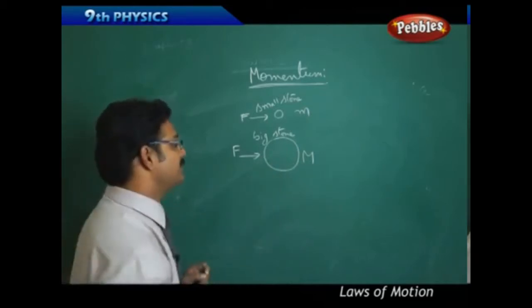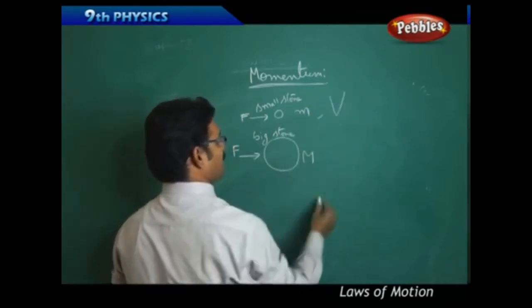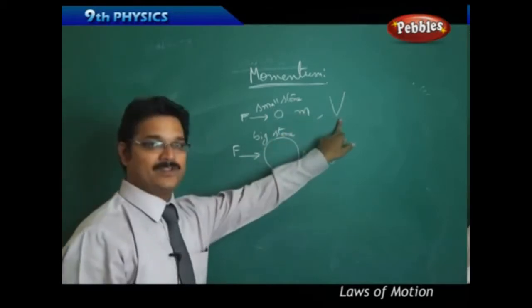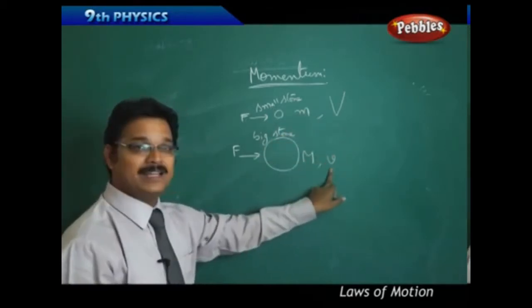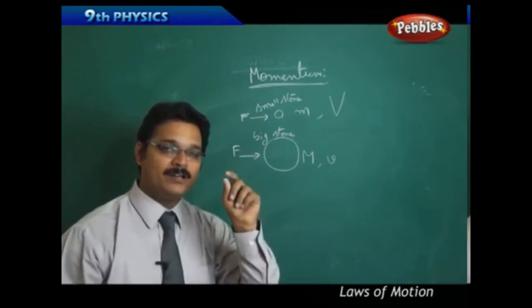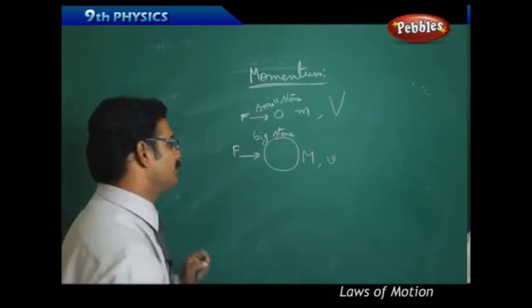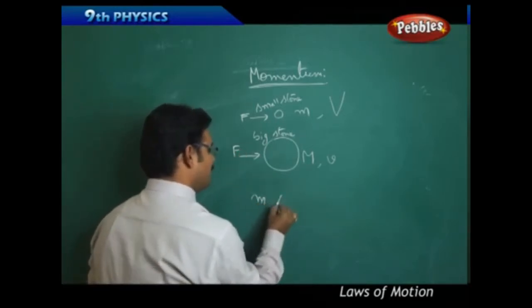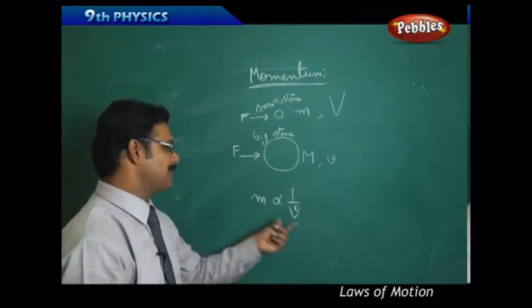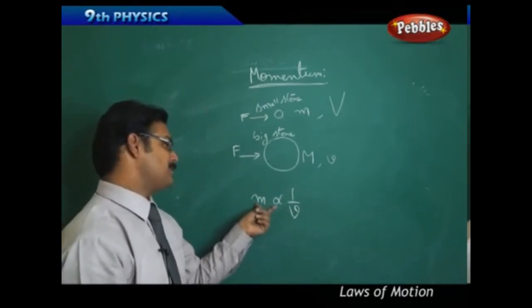That means here the velocity is large, here the velocity is small. So the lesser the mass, the more the velocity. The more the mass, the lesser the velocity. This struck an idea in Newton's mind that mass is inversely proportional to velocity.